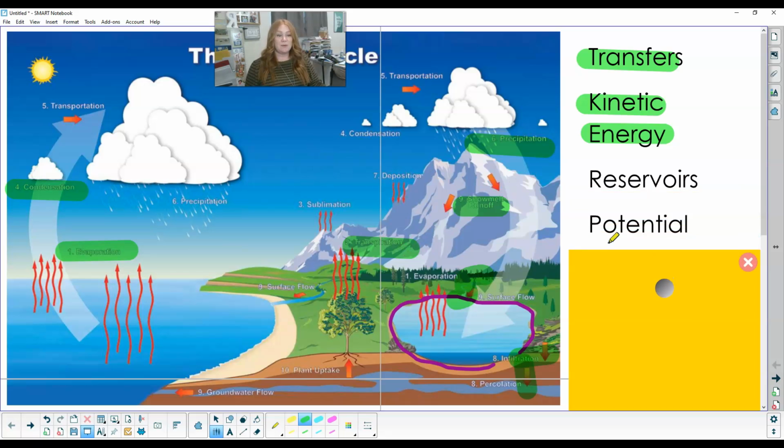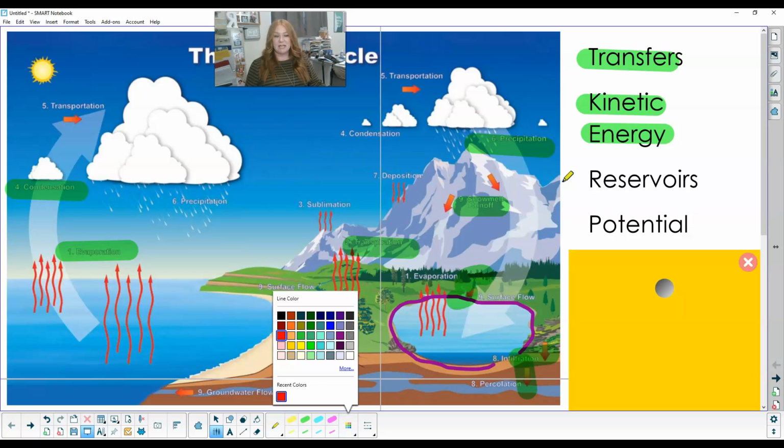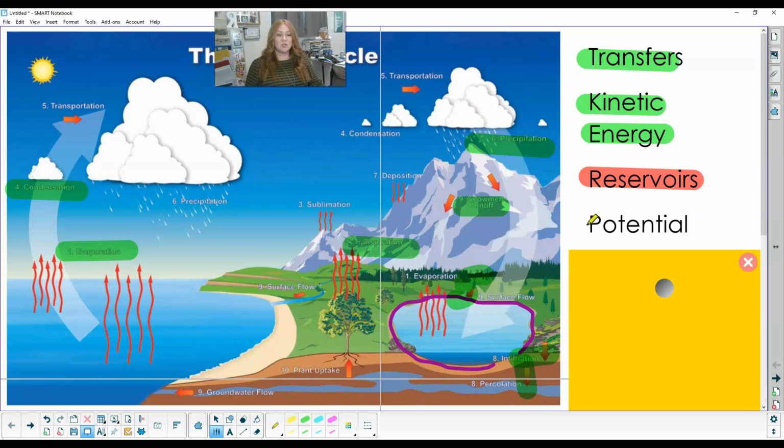So we also have reservoirs. Those are the ones with potential energy. They're storing up that energy. They're collecting it, gathering it. That doesn't mean the molecules aren't moving, right? In the ocean, we know those molecules are moving. In the air, we know those molecules are moving. But where is the ocean moving to? Where is the air moving to? Staying still until it has a transfer.